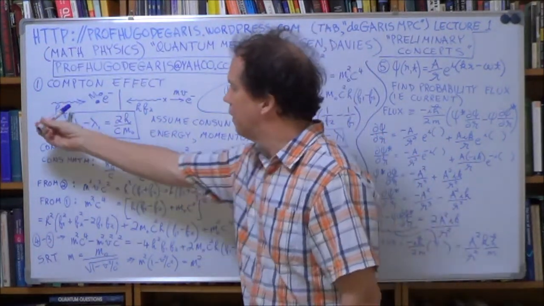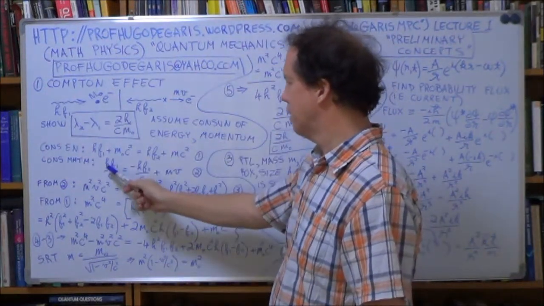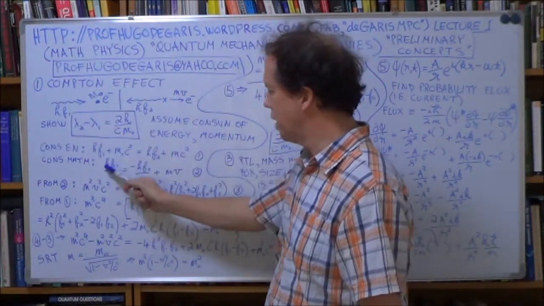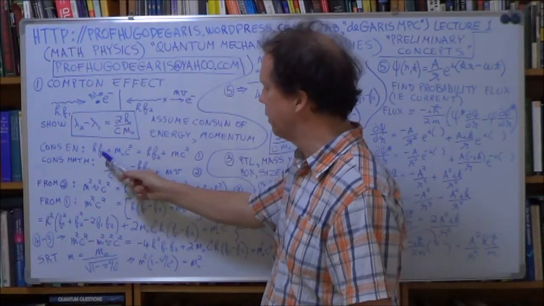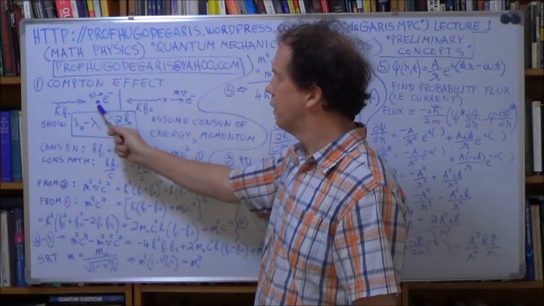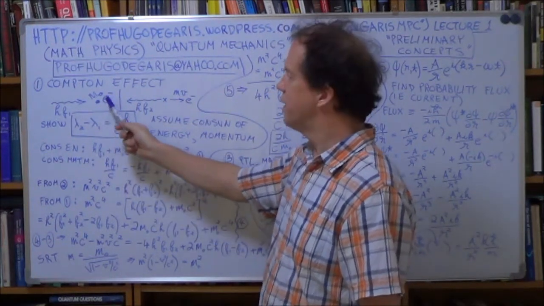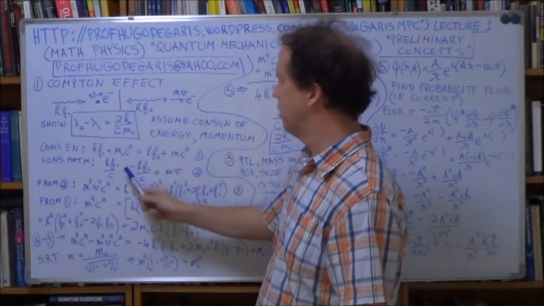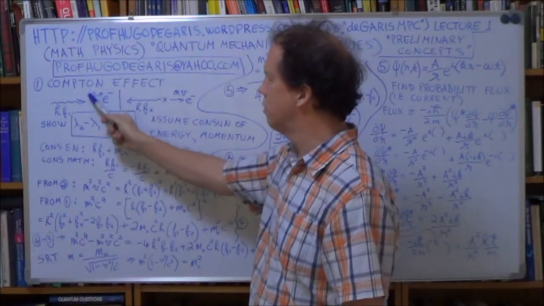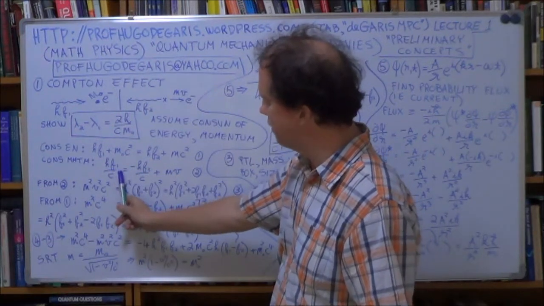So the momentum this way will be just hf1 divided by c. That's the momentum here. There's no momentum here. The momentum would be mv, but v is 0, so there's no momentum term due to the electron. So there's nothing here, plus 0.